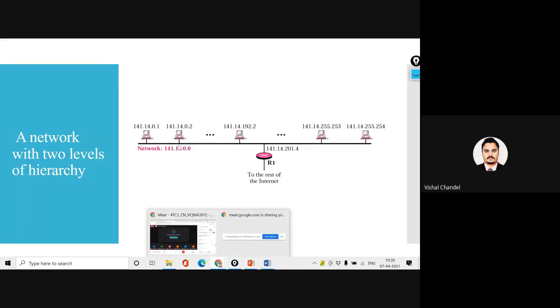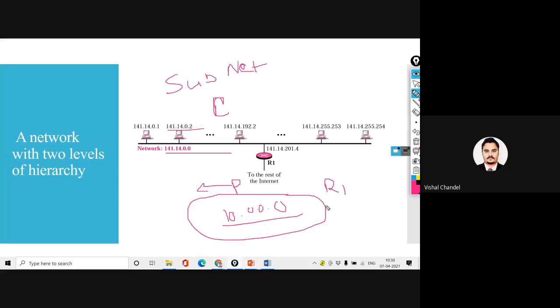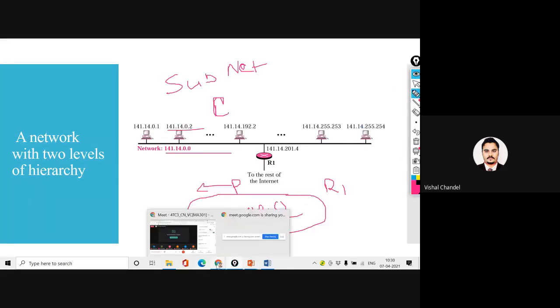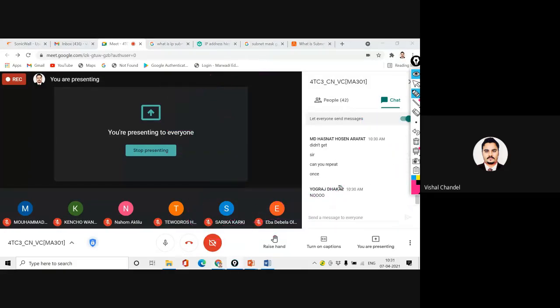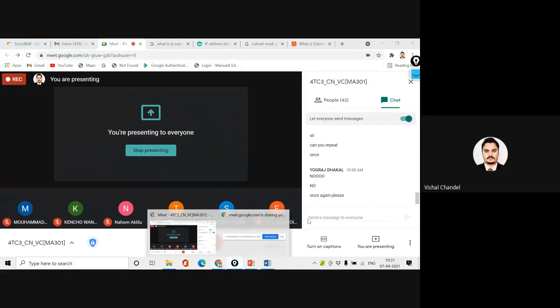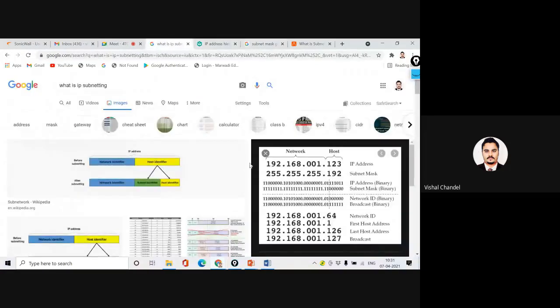Sorry, all the addresses in the child will start with class B, and it will be classified in this way. So that is the subnet. Anyone have any doubt? Yogaraj, is it clear? Two level hierarchy. Okay, Yogaraj, no problem. That's why I was giving the main important definition of the subnet also.